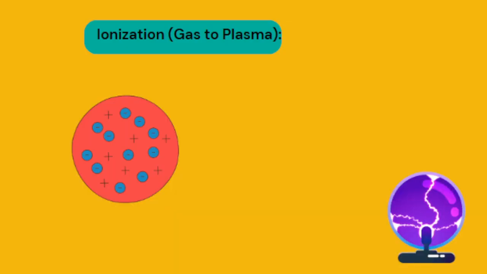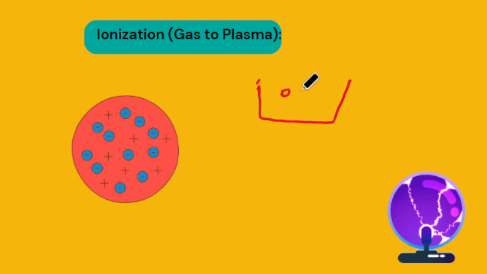And the next important transition that I take is ionization, where gas state changes into plasma. And what is ionization? Ionization is the process by which atoms or molecules lose or gain electrons.